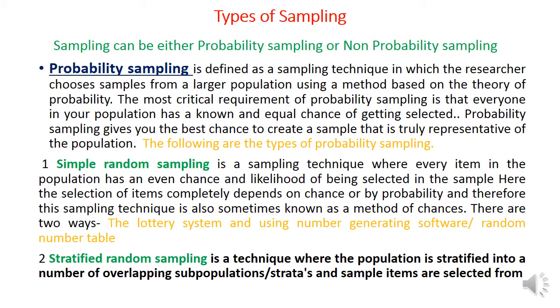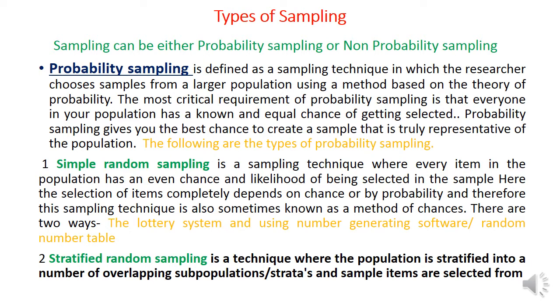In the previous class, we were discussing the research process. In the research process, sampling technique is a very important activity. In this class, we are discussing the different methods of sampling. Mainly, there are two types of sampling: probability sampling and non-probability sampling. So the sampling methods are divided into two: probability sampling and non-probability sampling.